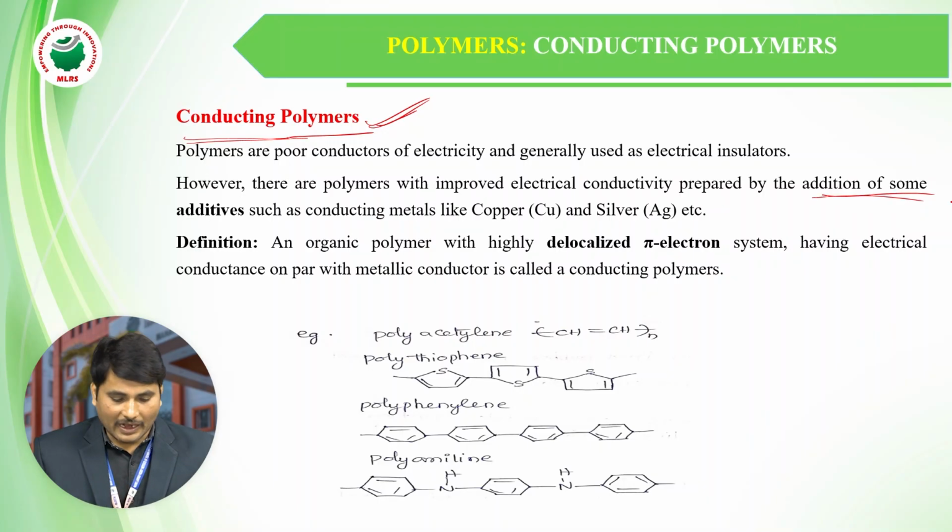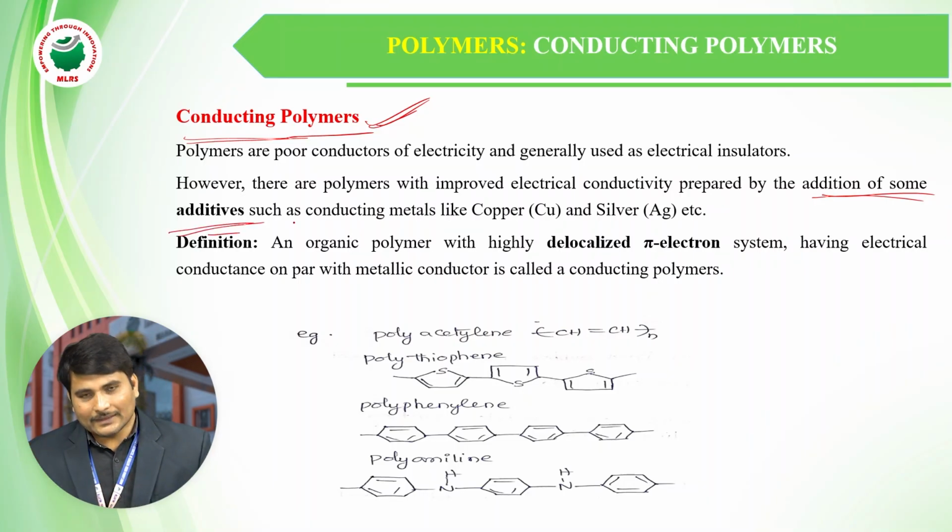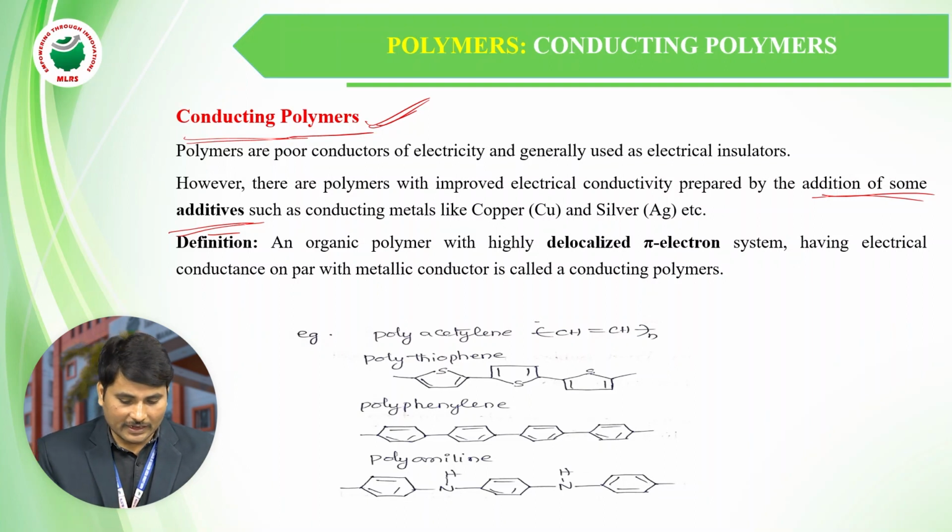When some additives are introduced into the polymer, they change its properties. Additives like copper and silver, and doping elements, convert plastics into conducting polymers.